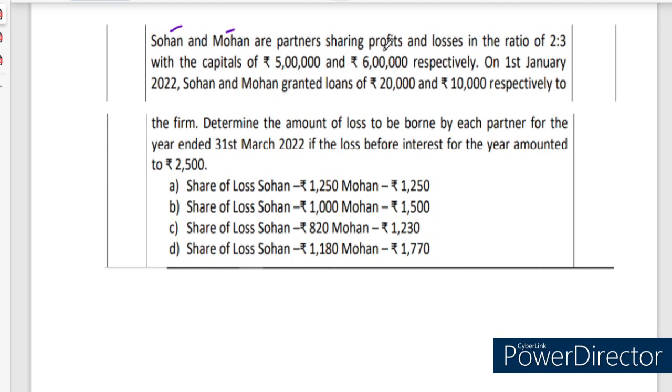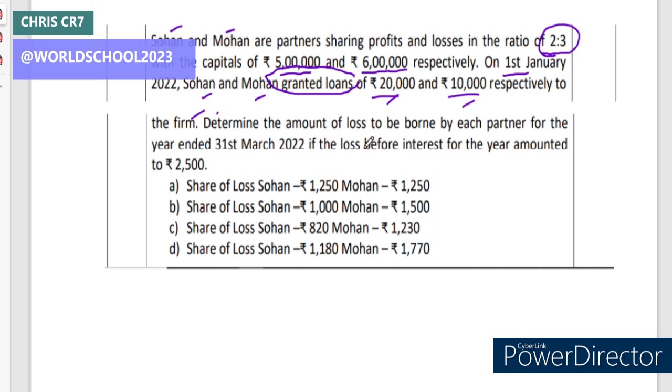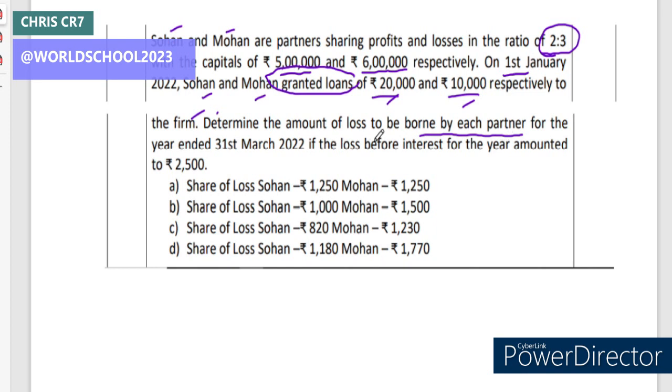It is the next question. Sohan and Mohan are partners sharing profits and losses in the ratio of 2:3. It is their existing profit and loss sharing ratio, with their capitals of 5 lakh and 6 lakh respectively. So it is their capital amount. On 1st January 2022, Sohan and Mohan granted loans of rupees 20,000 and 10,000 respectively to the firm. So it is the loan amount granted by both the partners. Determine the amount of loss to be borne by each partner.